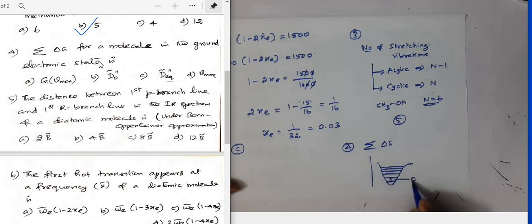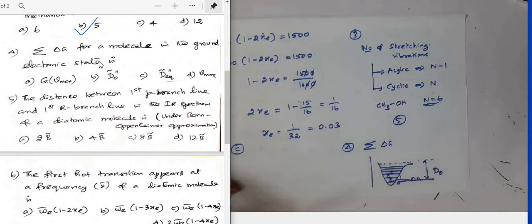So this is the gap between the V0 and V1 level, and this is the gap between 1 and 2. This is the gap between 2 and 3. As we go above and above and above, what will happen? Delta G value decreases. And once you reach Vmax, delta G value becomes 0. If you add all the delta G values, you will get this energy. This energy is nothing but the dissociation energy.